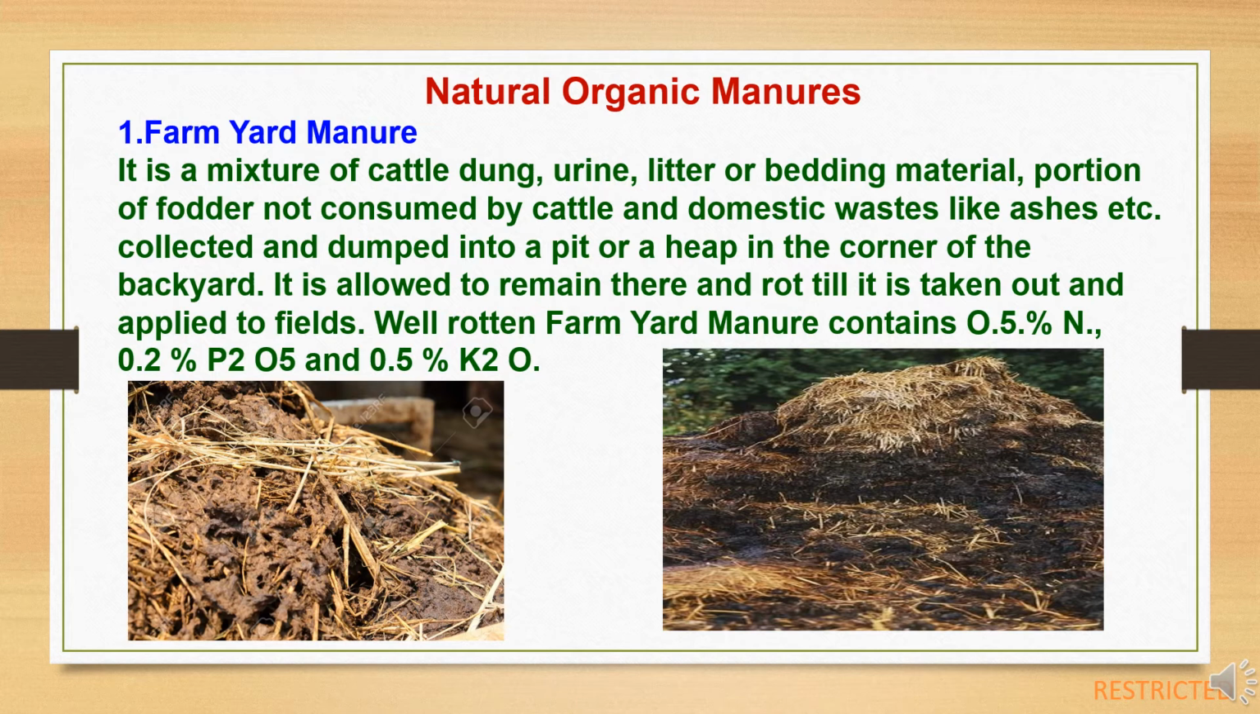These are collected and dumped into a pit or a heap in a corner of the backyard, which is converted to the FYM. It is allowed to remain there and rot till it is taken out and applied to the field. Well-rotten farmyard manure contains about 0.5% nitrogen, 0.2% phosphorus and 0.5% potassium.